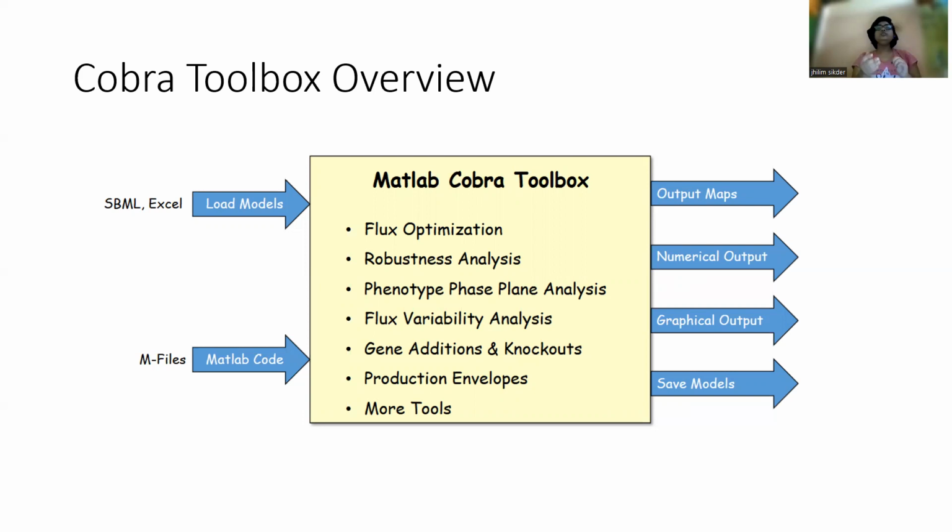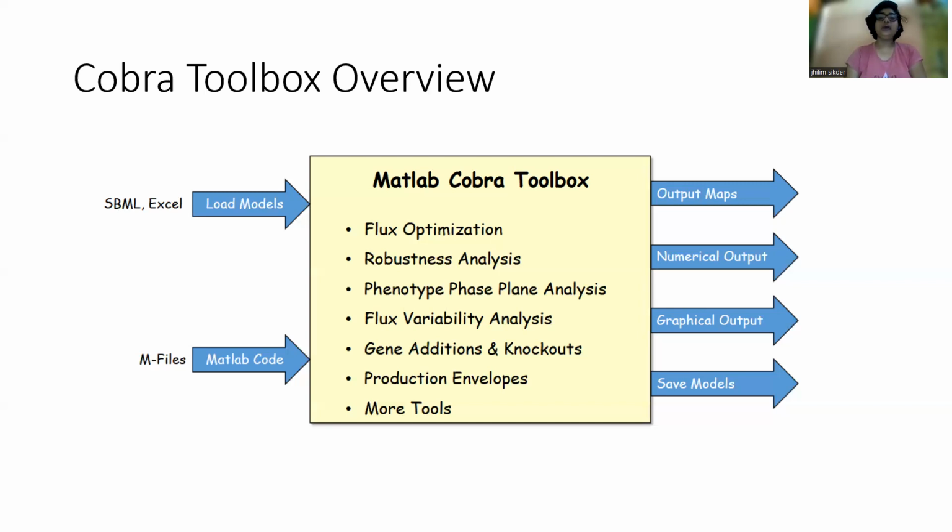So first of all, to use Cobra Toolbox, what we need is an SBML, Excel, or M file. M file is actually a MATLAB file or MATLAB code file. Excel file we know, and SBML file is a special type of file which we use in Cobra Toolbox.